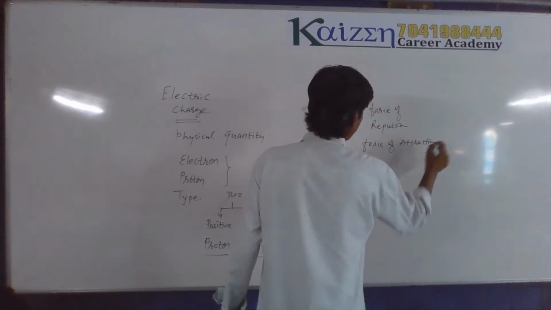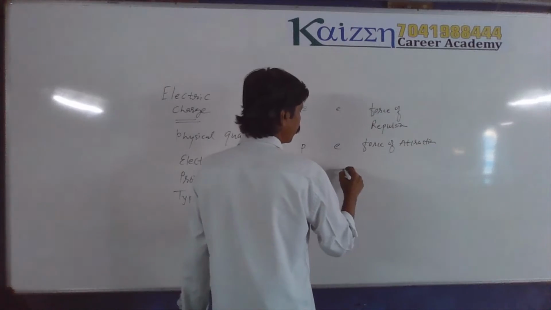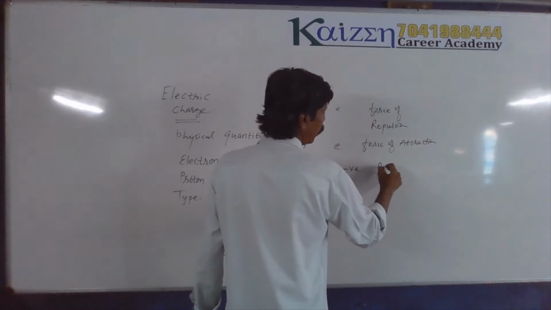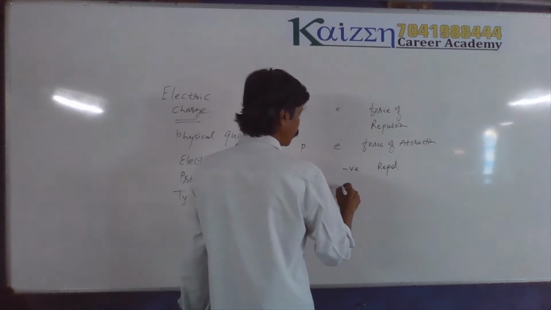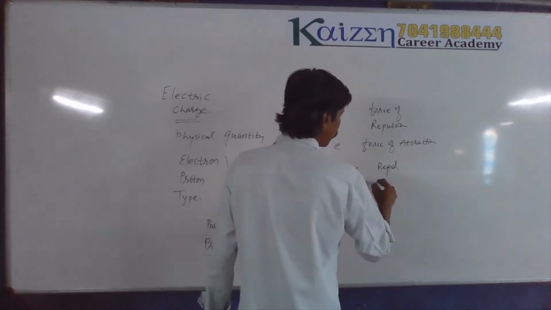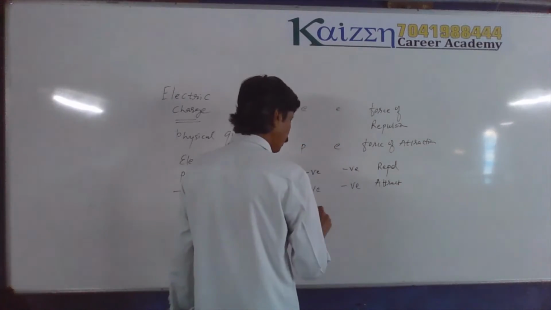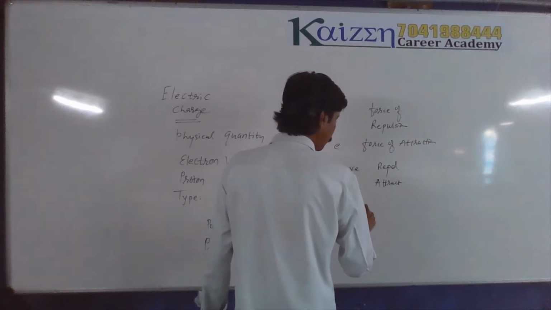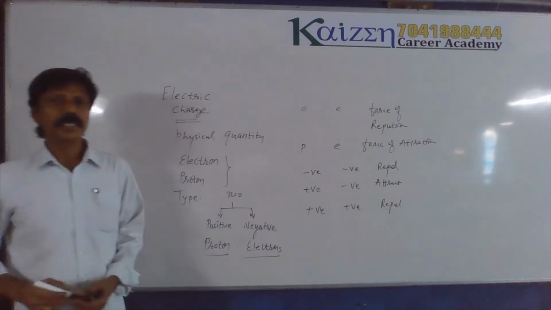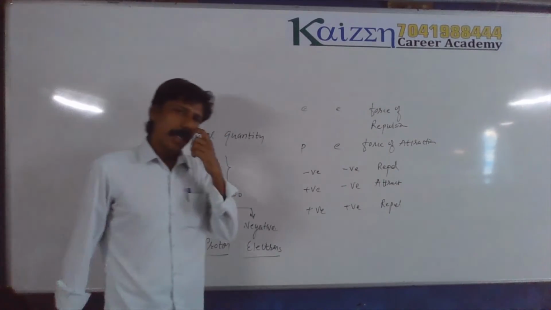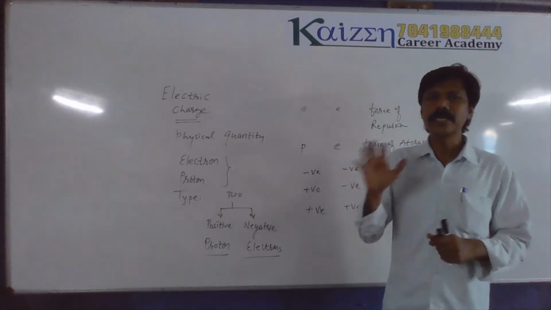So can we say from this that two negative charges repel each other, and one positive charge and one negative charge attract each other. Similarly, two positive charges repel each other. So this is what is happening. There are two sorts of force, attraction and repulsion. This is electric charge, electrostatic.